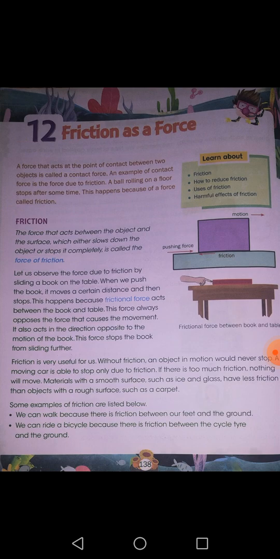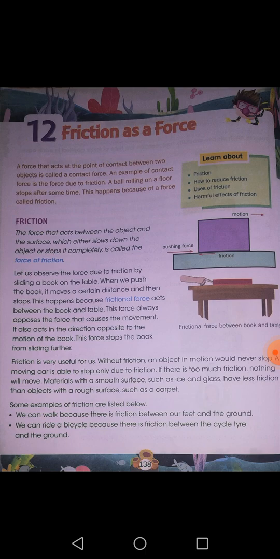But you know, this stopping force, friction, is very helpful for us. Why? Because imagine a situation when you are riding a bicycle and you are not able to stop it. You are continuously moving forward, and you are not able to stop it even after applying the brake.